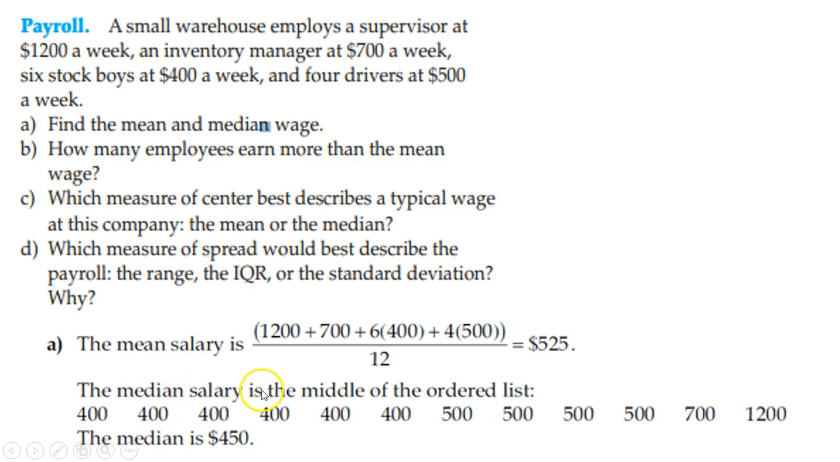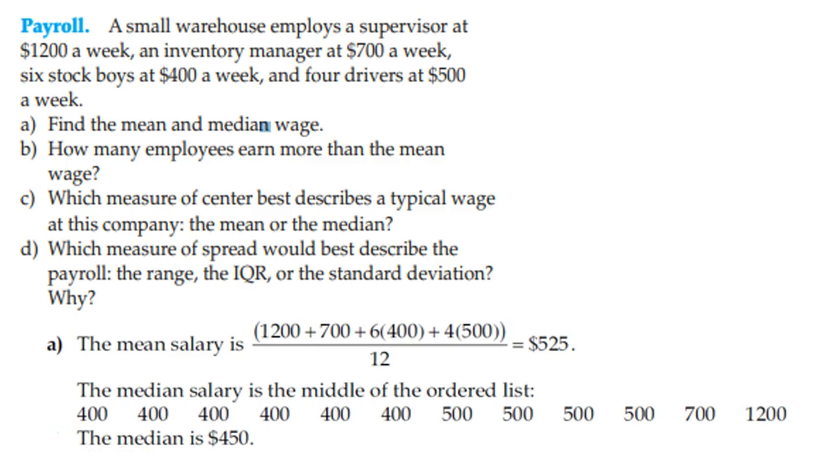The median salary would be you taking all of those and lining them up, and then finding the middle of the data, which is around 450. So you could get each of them by doing that. Pretty simple. How many employees earn more than the mean? The mean wage we found was about $525. There are really only 2 people who would make more than that.